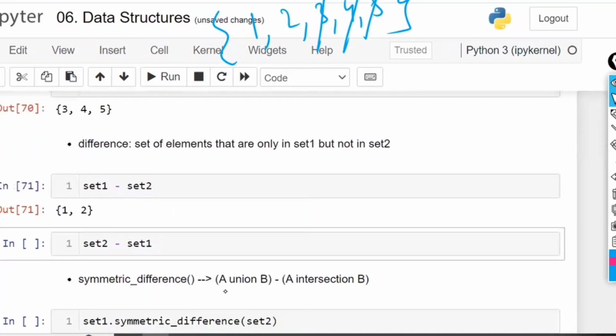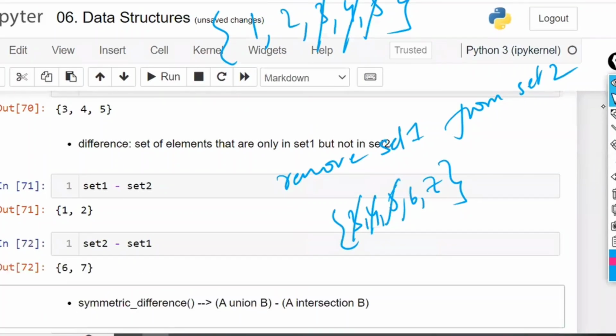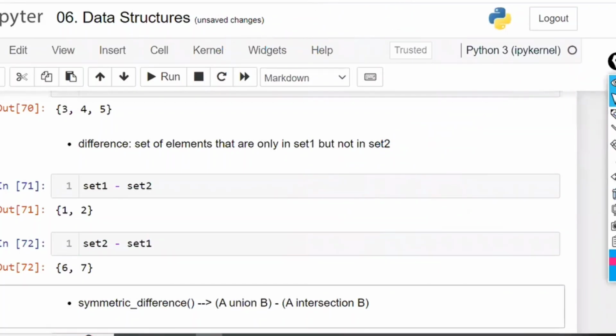Set 2 minus set 1. What is the meaning of this? Remove the set 1 items from set 2. So first you have to write set 2, that is 3, 4, 5, 6, 7. In that, remove the elements which are common with set 1. Now what is the answer? 6 and 7. Got the point? Both are not equal: set 1 minus set 2 and set 2 minus set 1. Right?